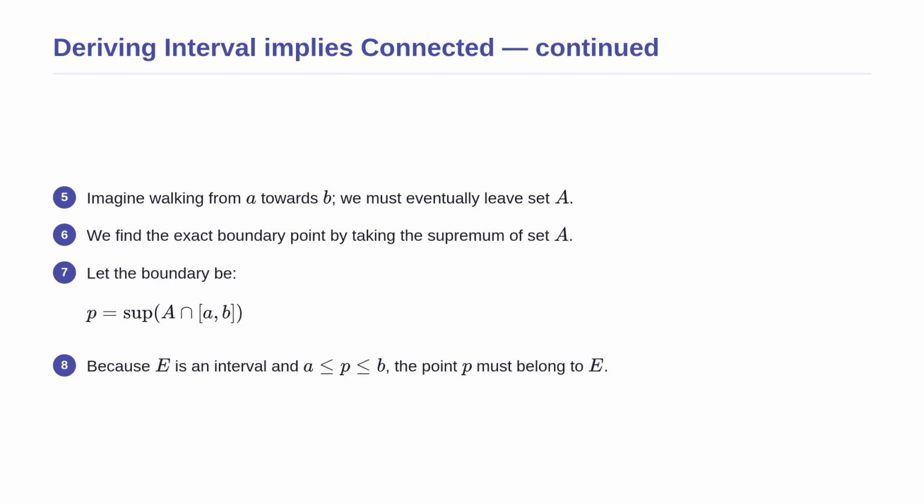Continuing with our setup, imagine walking along the number line from a towards b. You start inside set A, but you must eventually leave it to enter set B. We need to find the exact boundary point where this transition happens. We do this by finding the supremum, or the tightest possible ceiling, of all numbers in set A that are less than b. We call this exact boundary point P. Because E is an interval and P is trapped between a and b, the number P must belong to our interval E. This sets up our final logical trap.